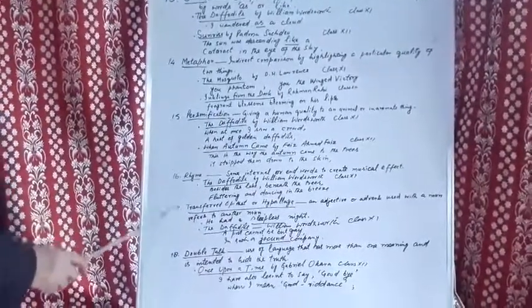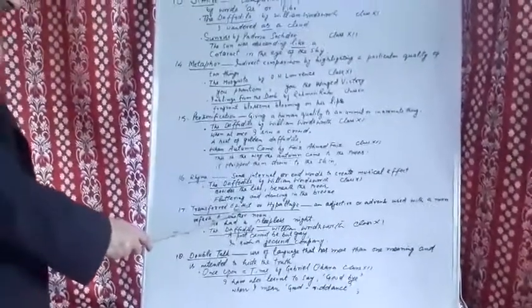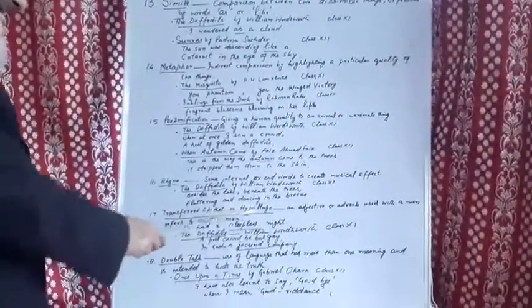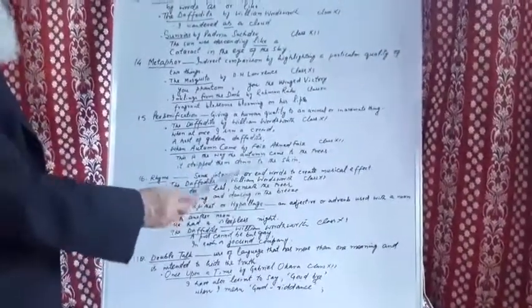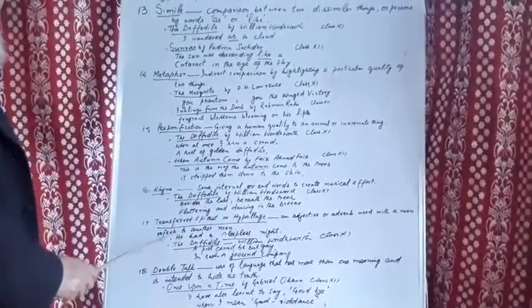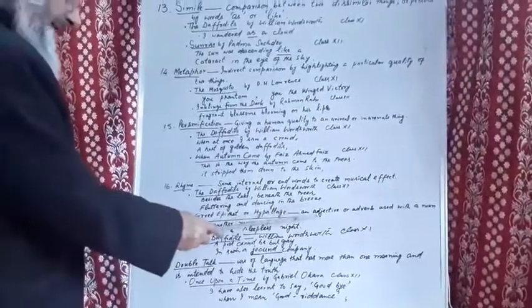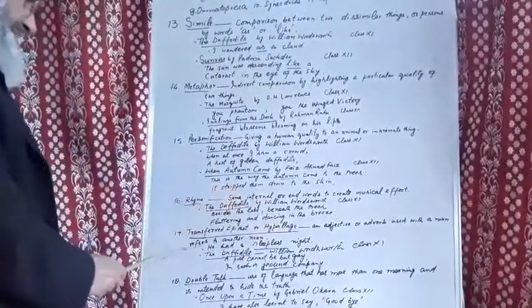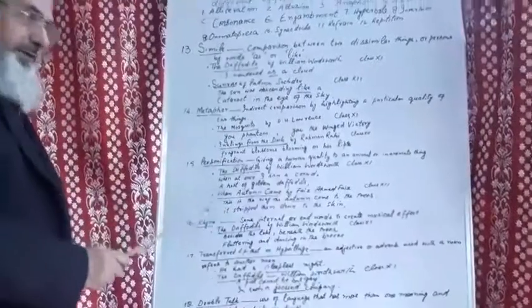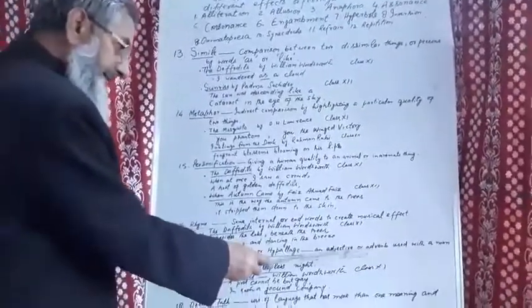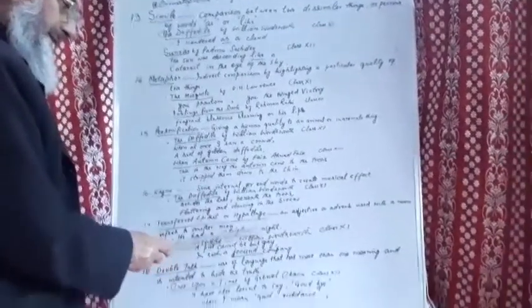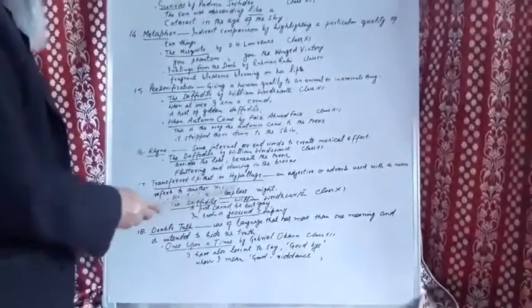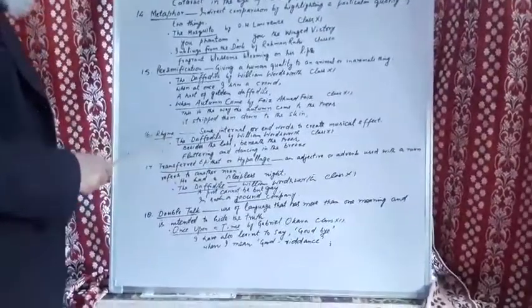Number 17. Transferred epithet or hypallage. In transferred epithet, an adjective or adverb used with a noun, but it refers to another noun. The adjective or adverb is with some noun, but actually its place has been transferred. It belongs to some other noun.